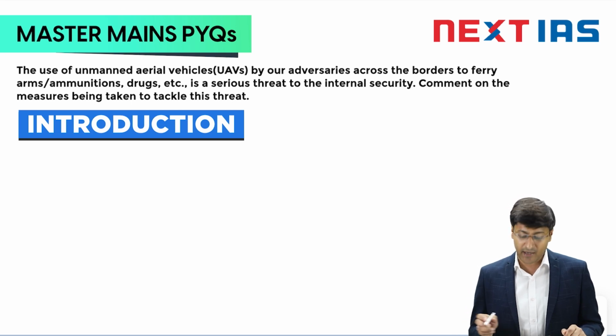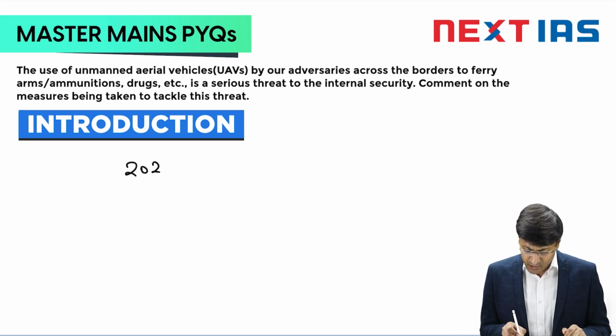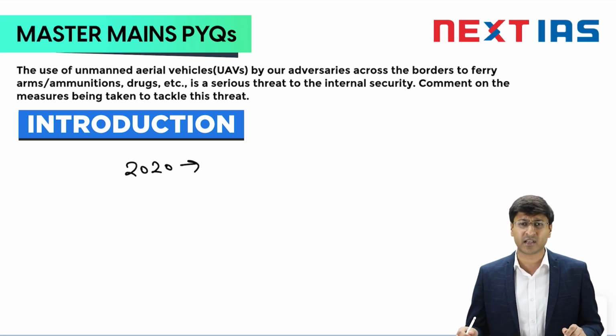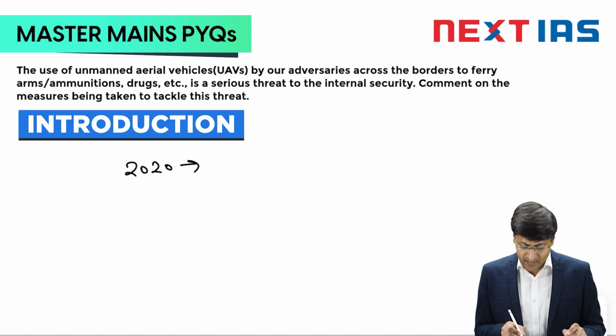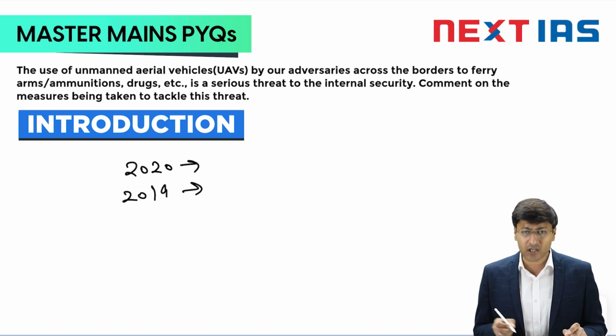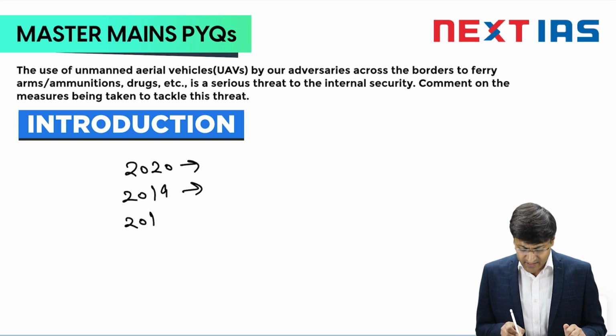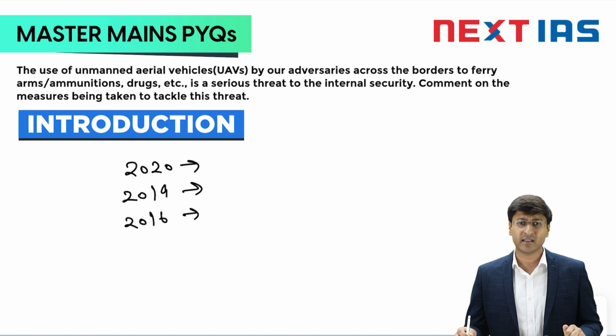In 2020, UPSC asked about trans-border crimes across the Myanmar, Bangladesh and Pakistan borders. Again in 2019, it talked about how cross-border movement of insurgents is a threat to the internal security of the country. Even in 2016, it talked about border management, and how it is a difficult task given various factors like terrain.